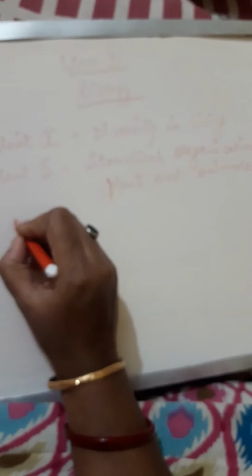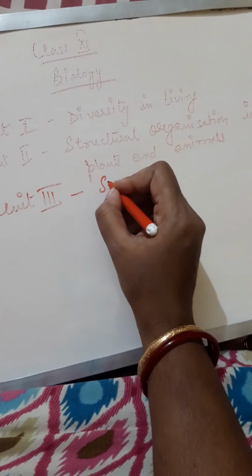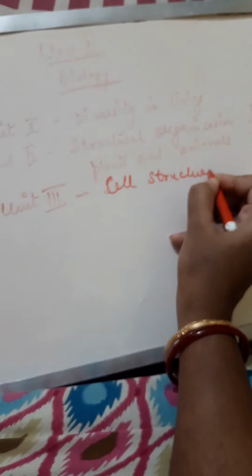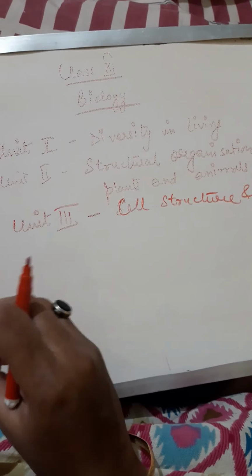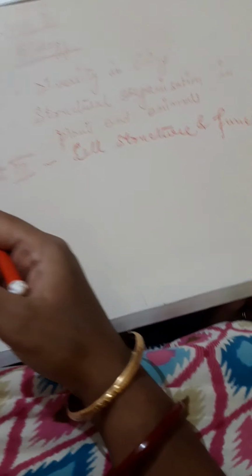Then the third unit, which is a very important unit, in which you have studied a few parts, but a few parts are untouched by you and completely new, right? Unit 3 is cell structure and function. In this we have 3 chapters. One is cell, the unit of life, where you have studied about the cell organelles and all in class 9, which you will study in detail.